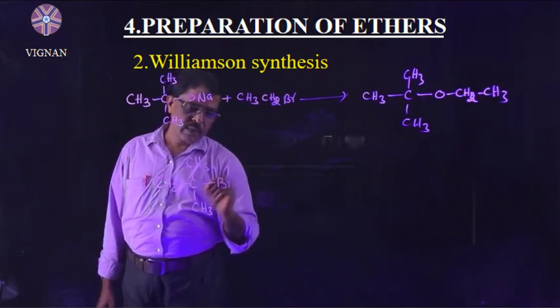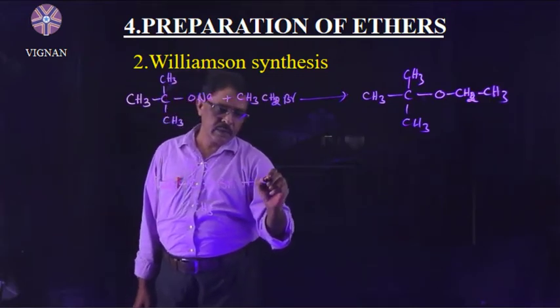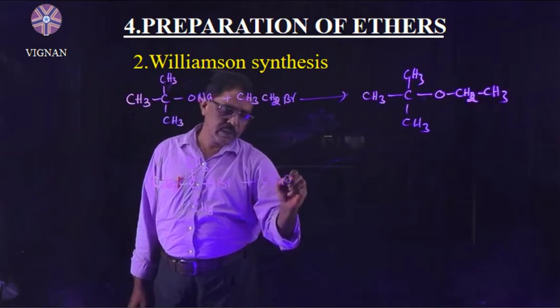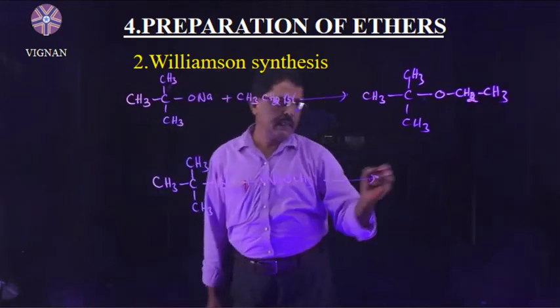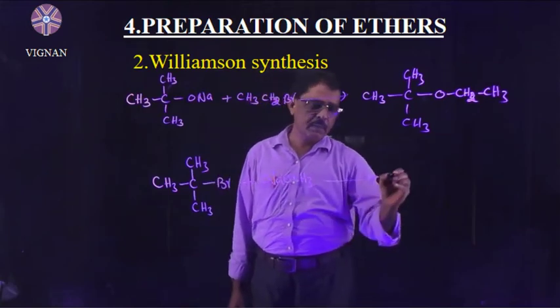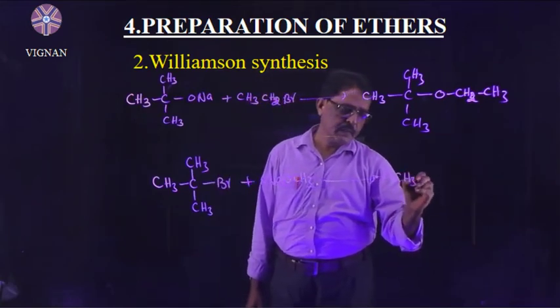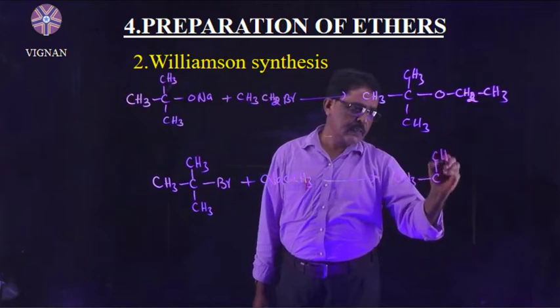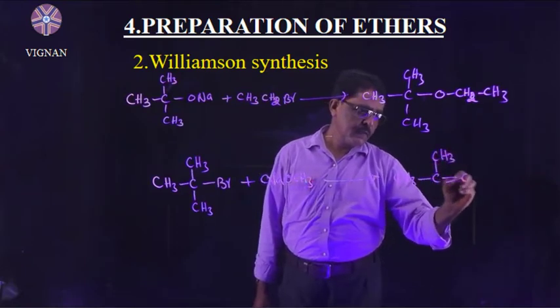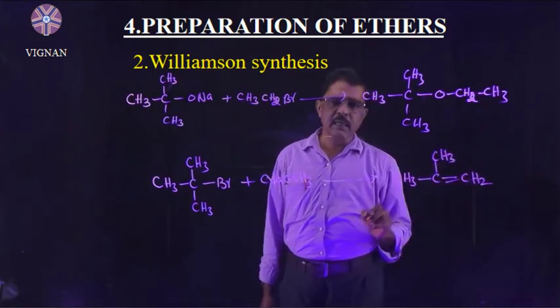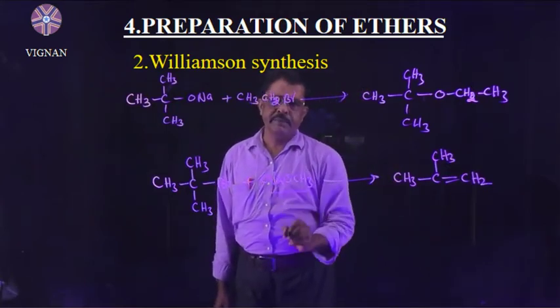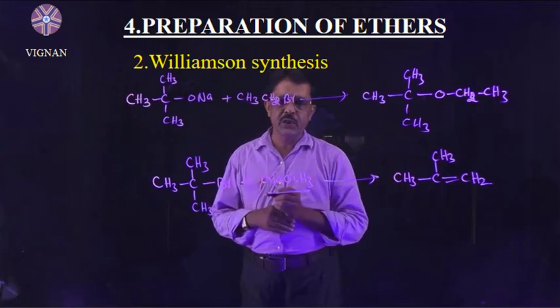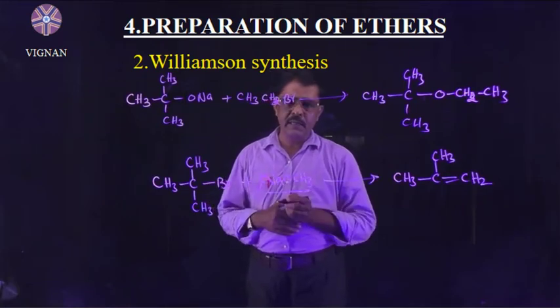Tertiary alkyl halide reacts with sodium methoxide. Here no ether is formed. Why does this happen? Because here an alkene, CH3-C=CH2, is obtained, not ether. This sodium methoxide not only acts as a nucleophile, it is also a strong base.